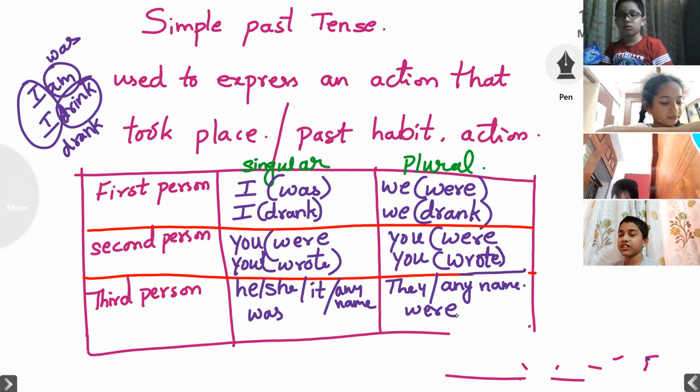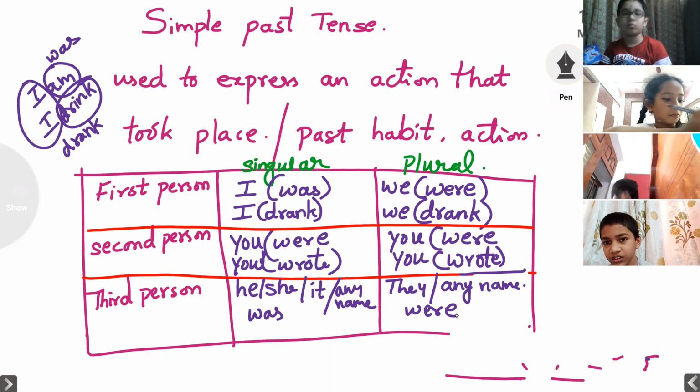But now they have started their online classes and half of the day they are spending with their classes. Good, good.